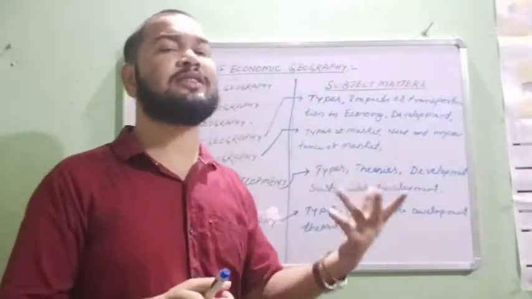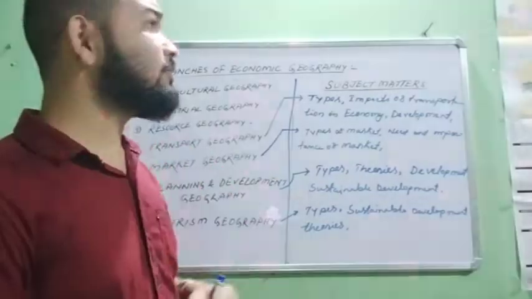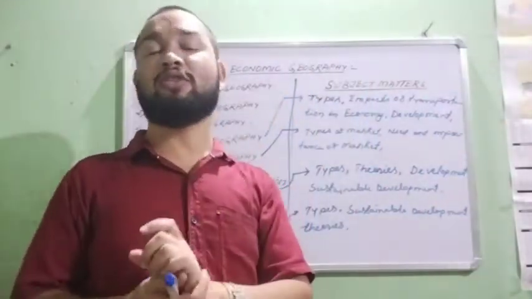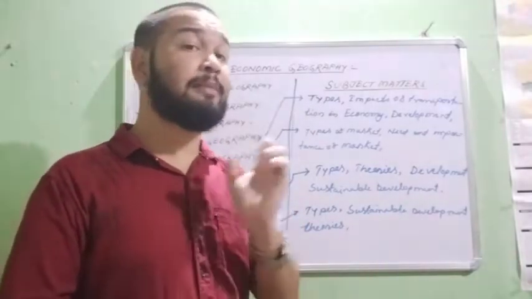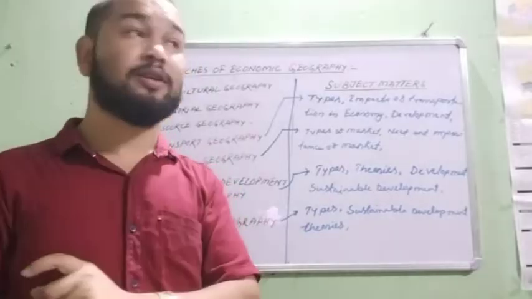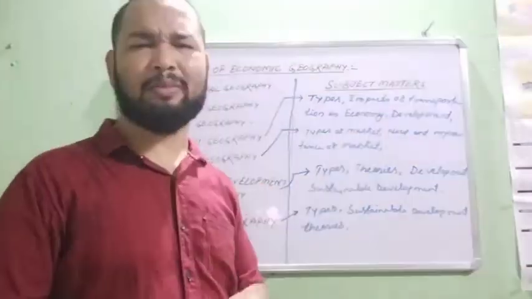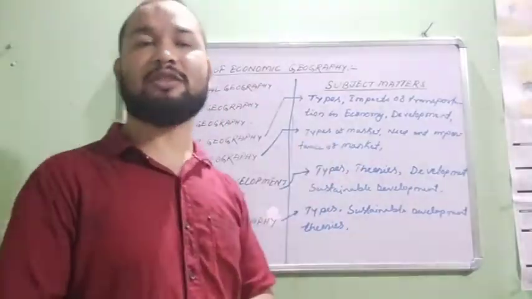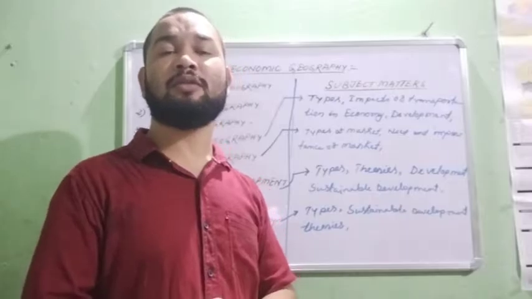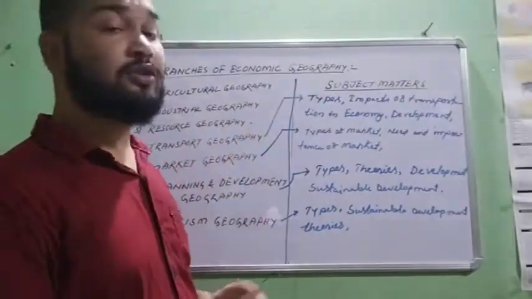This type of question is basically asked in the exam. MCQs may also be asked: which of the following is not a sub-branch of economic geography? Three options will be from here and one from another part, like geomorphology. So this type of question is asked.